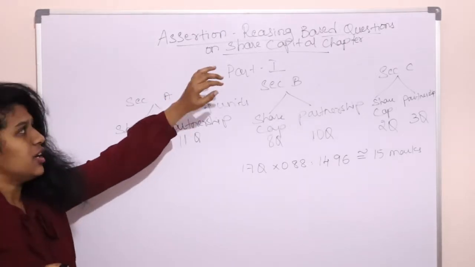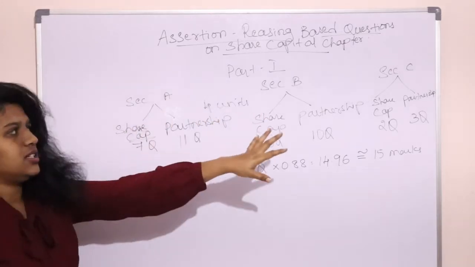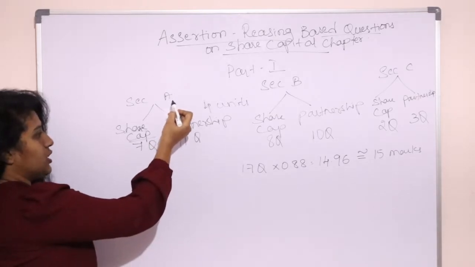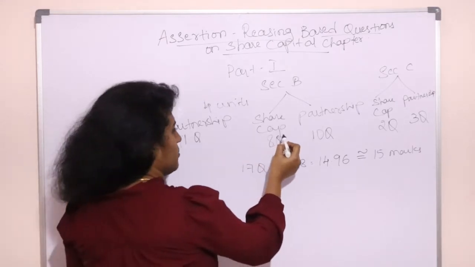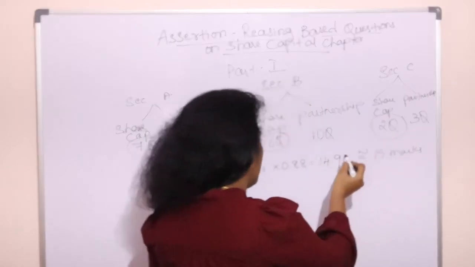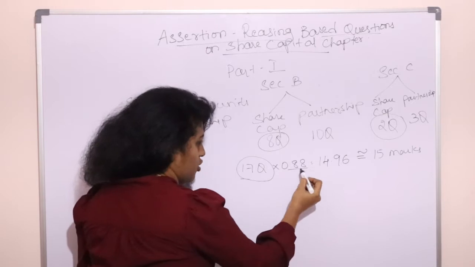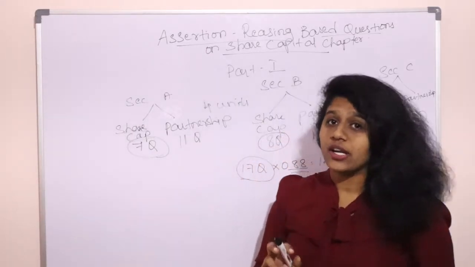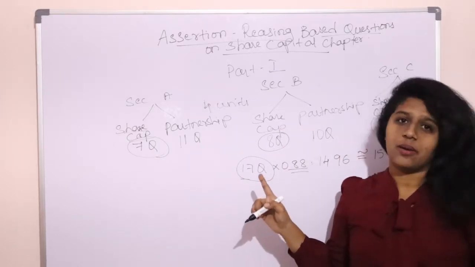Now if you see part 1, it's divided into 3 sections: A, B, C. If you focus on the share capital chapter, in section A you will have 7 questions, in section B you will have 8 questions, and in section C you will have 2 questions. So overall you will get 17 questions from that chapter, which carry 0.88 marks each. That means you will get 14.96, approximately 15 marks, from the share capital chapter.